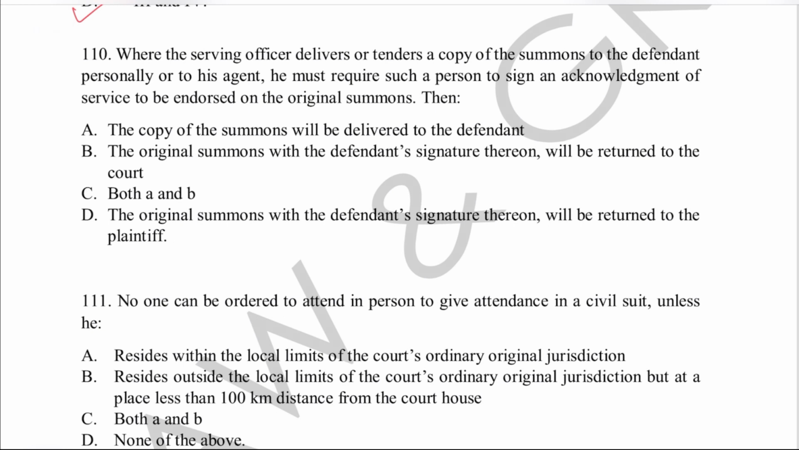Come to question number 110. Where a serving officer delivers or tenders a copy of summons to the defendant personally or to his agent, he must require such person to sign an acknowledgement of service to be endorsed on the original summons. Then the copy of the summons will be delivered to the defendant. The original summons with the defendant's signature thereon will be returned to the court, both A and B. And option D is the original summons with the defendant's signature thereon will be returned to the plaintiff.